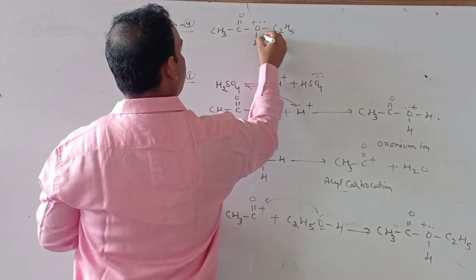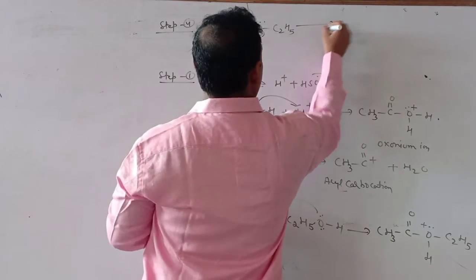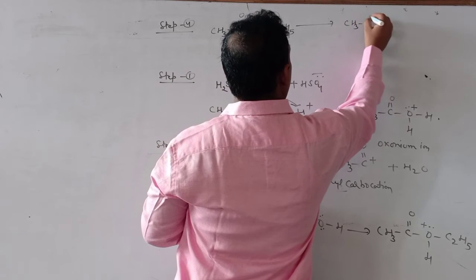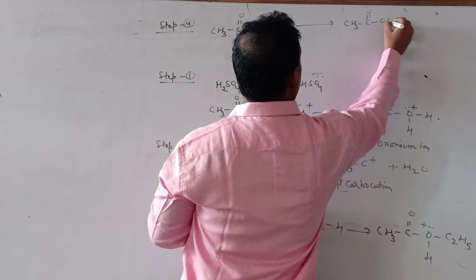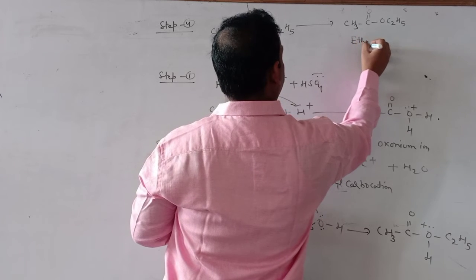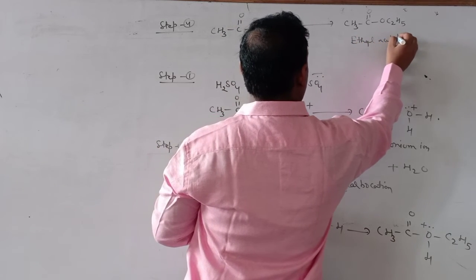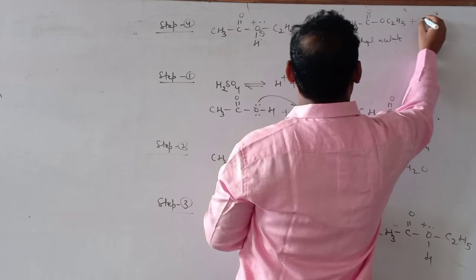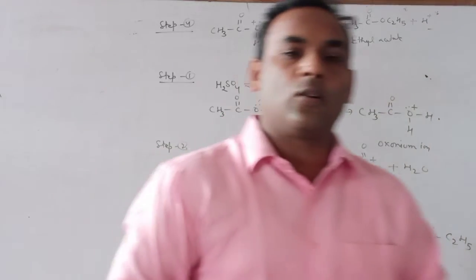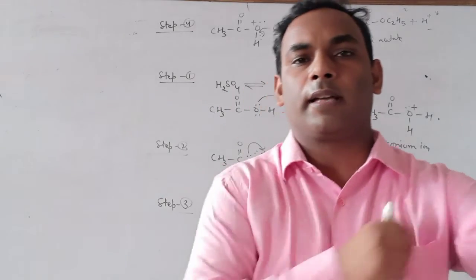This proton atom is evolved from this carbon and we get ethyl acetate as a final product. So this is the overall mechanism of esterification reaction.